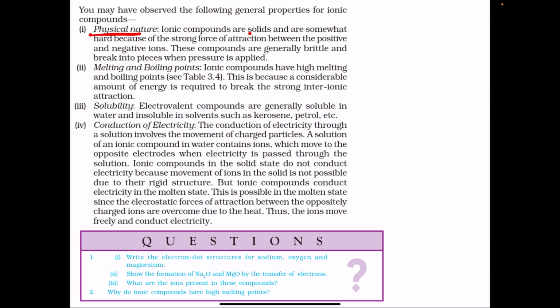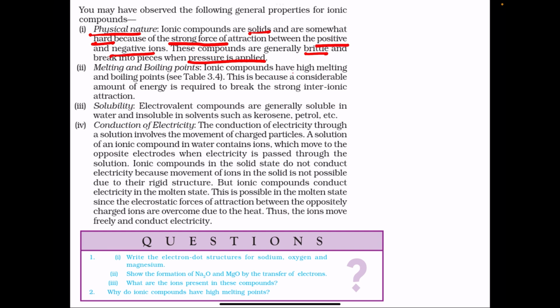Ionic compounds are usually solids, they are hard and brittle. Brittle means they break into pieces when pressure is applied. Why are they hard? Because of the strong forces of attraction between the positive and negative ions.